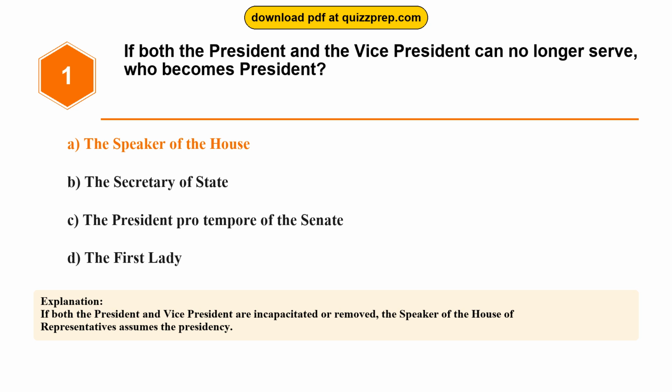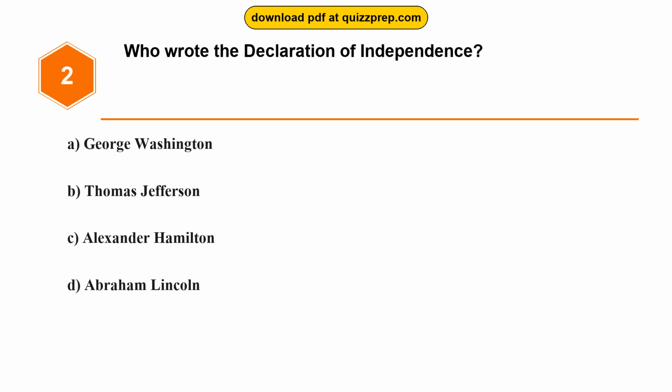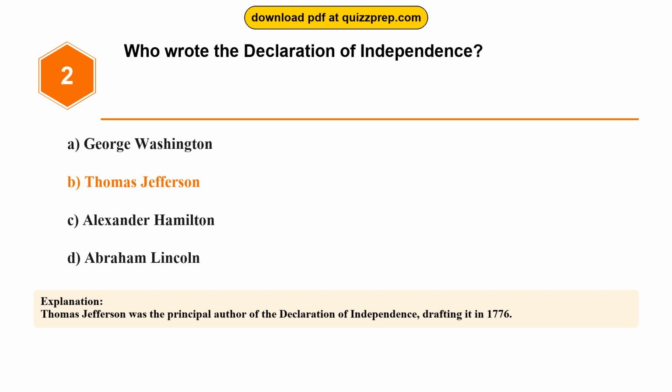presidency. Question 2. Who wrote the Declaration of Independence? Option A, George Washington. Option B, Thomas Jefferson. Option C, Alexander Hamilton. Option D, Abraham Lincoln. The correct answer is option B, Thomas Jefferson. Thomas Jefferson was the principal author of the Declaration of Independence, drafting it in 1776.